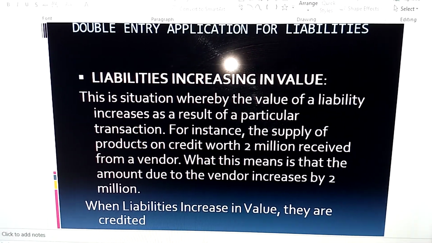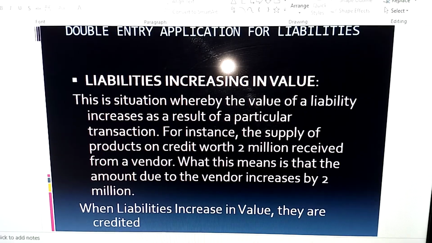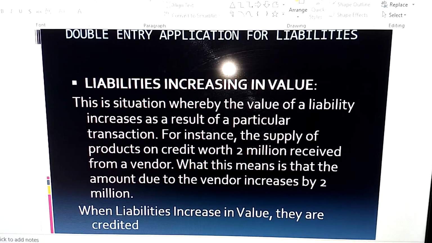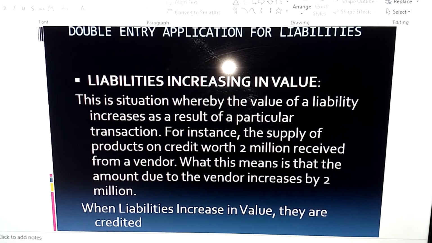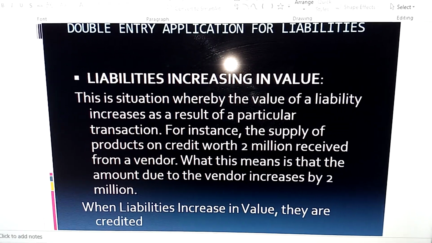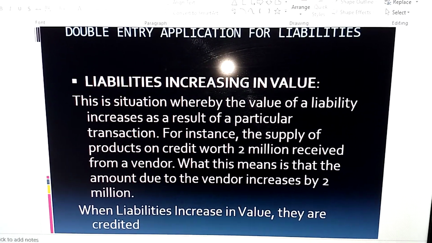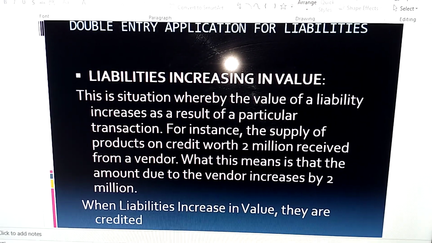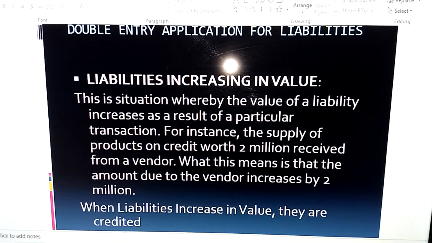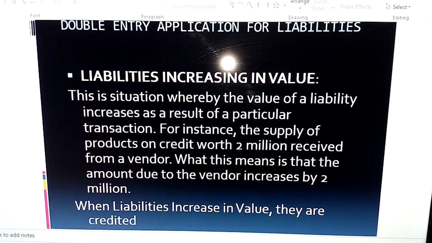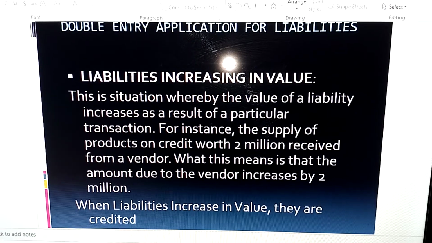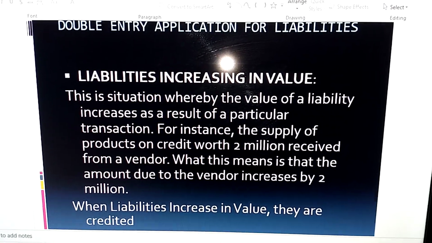For instance, the supply of products on credit, 2 million received from a vendor. We are actually buying on credit from a vendor. So in that case, our liability, which is the amount owed to the vendor, will increase by the 2 million.